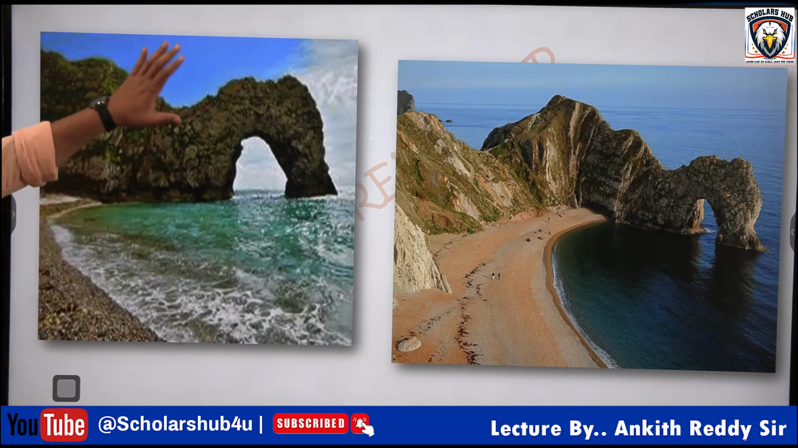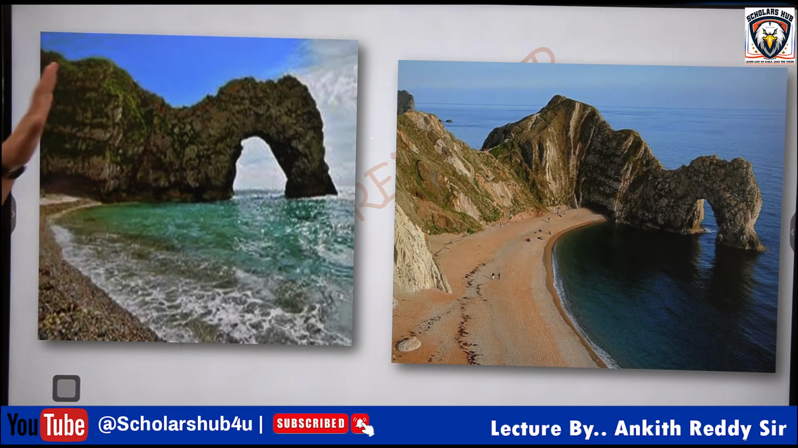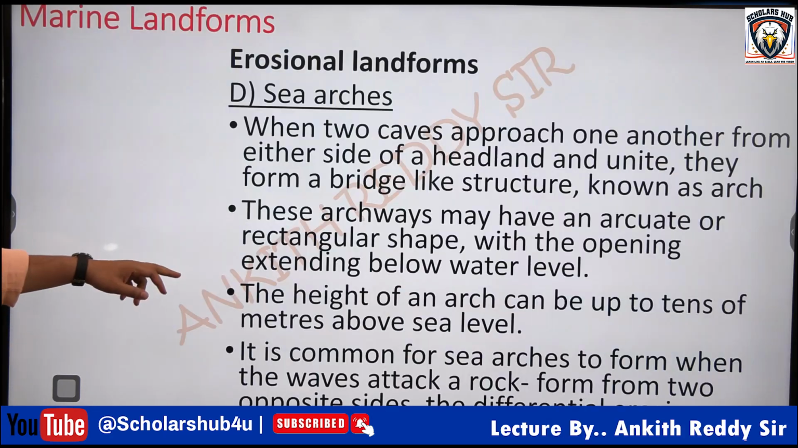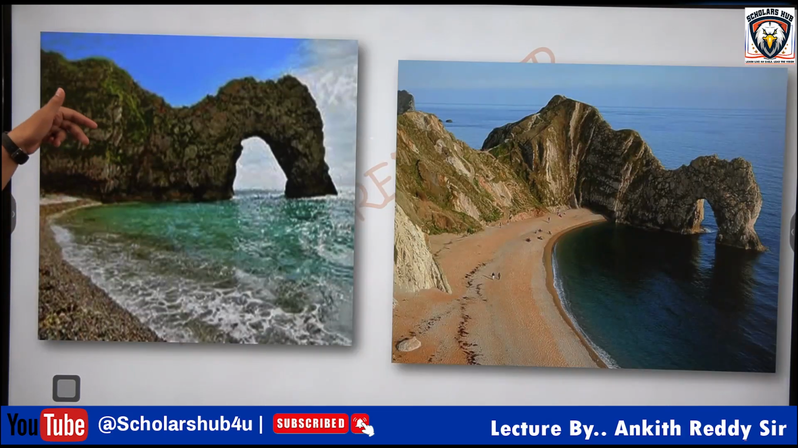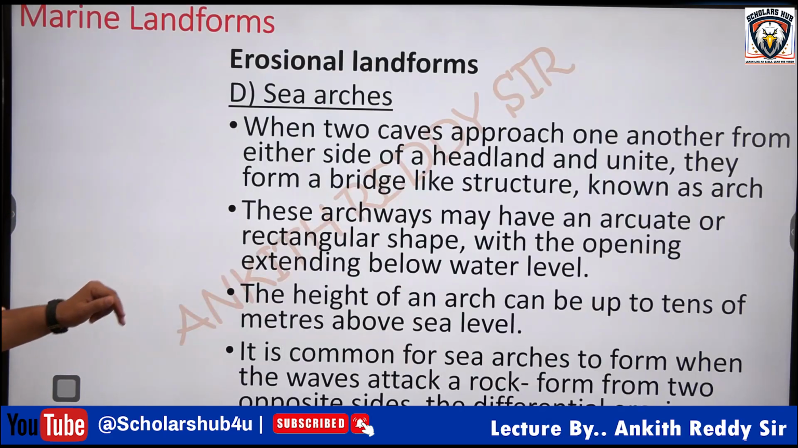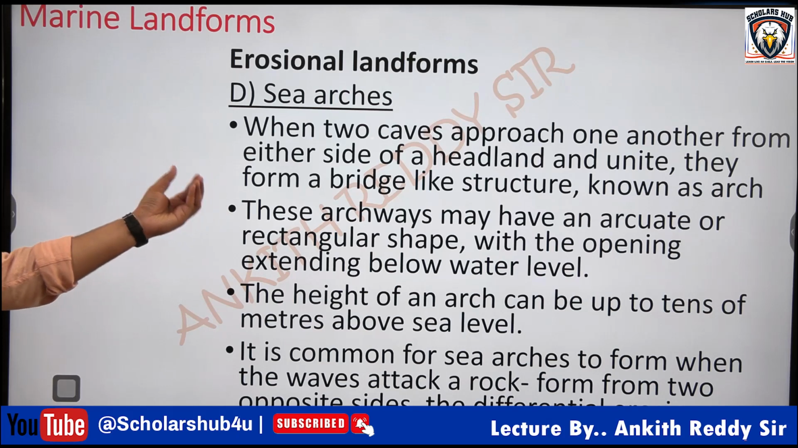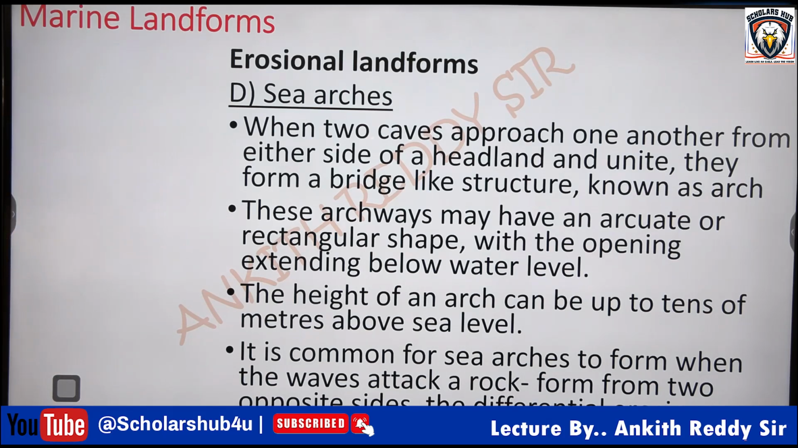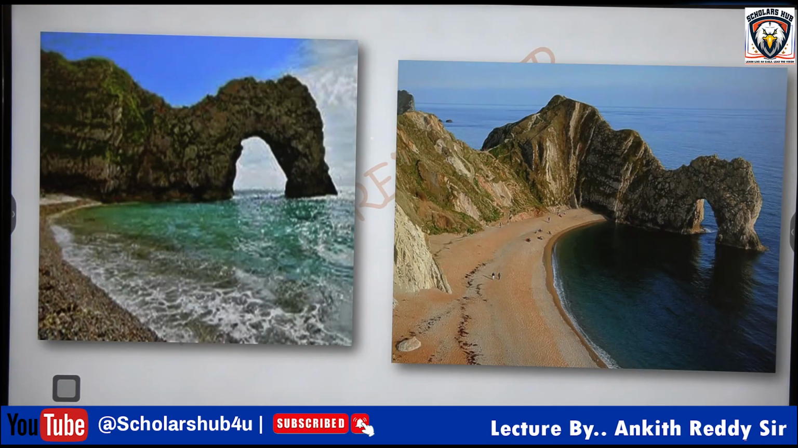Now initially this structure was connected, so it was initially a cave like structure. Now because of the repeated action of the sea waves, or when two caves approach on the other side, only one single structure may form, that is sea arch. Getting my point? An arch type of structure remains, this is called sea arch. So when two caves approach one another from either side, they unite and form a bridge like structure like this. Just remember that it is formed by the action of sea waves, sea arch.